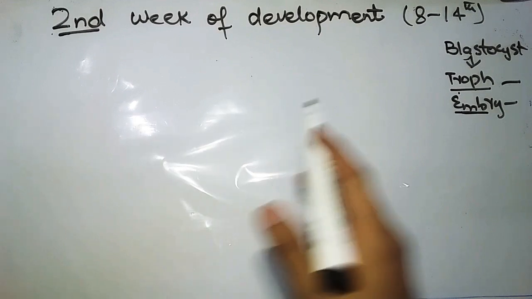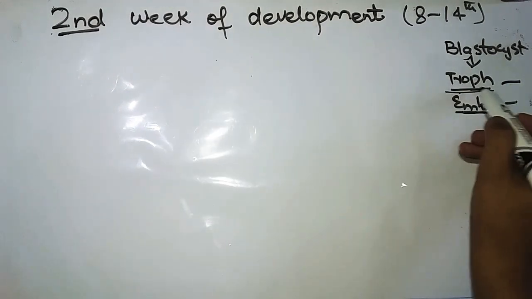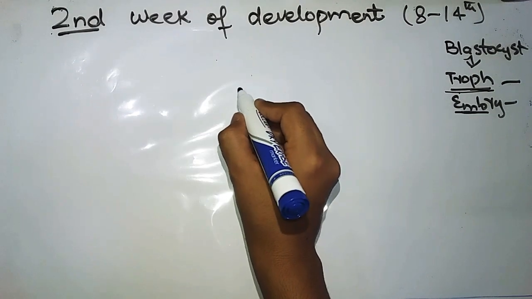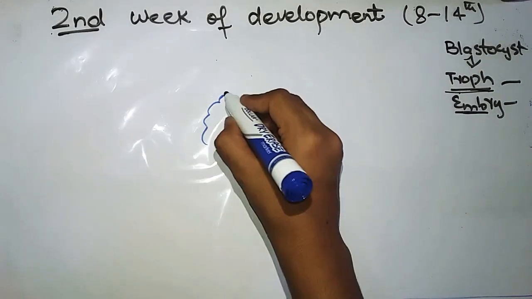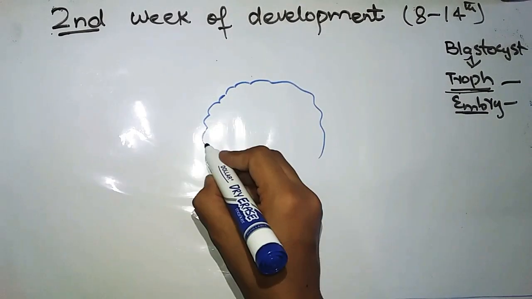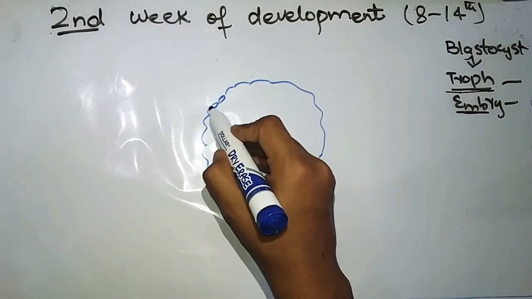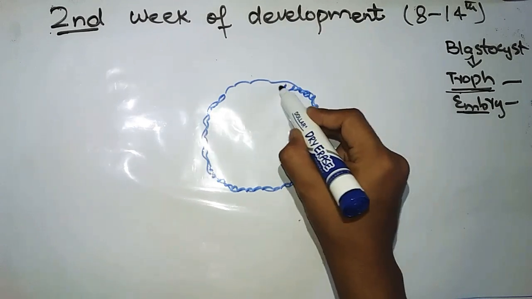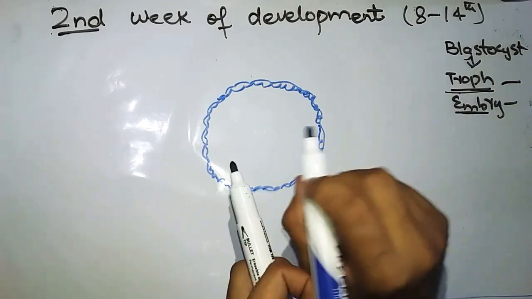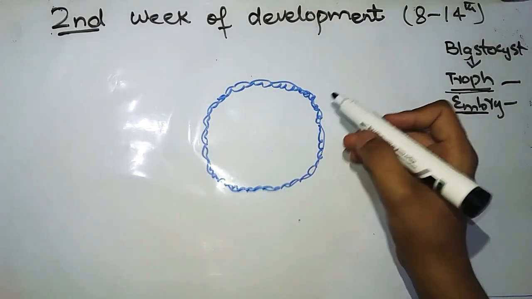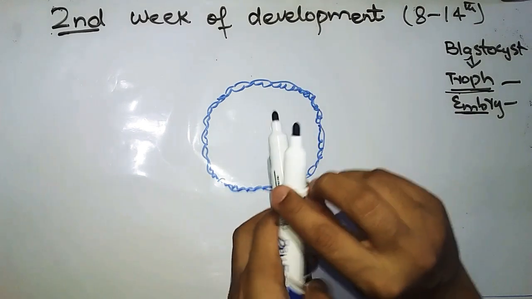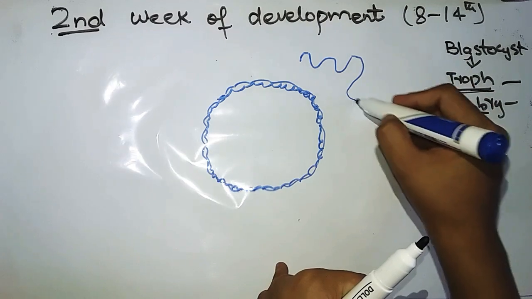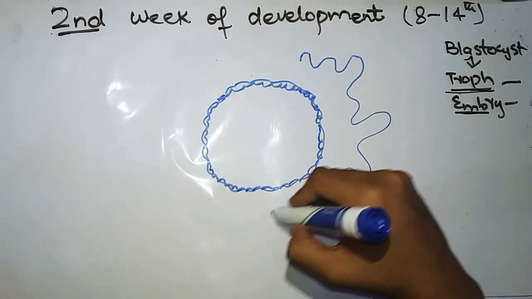So let's start. First we will talk about the trophoblast. Trophoblast will differentiate into two layers like this: if I draw, this is cytotrophoblast and this will be syncytiotrophoblast.